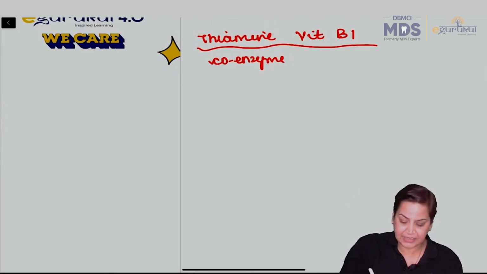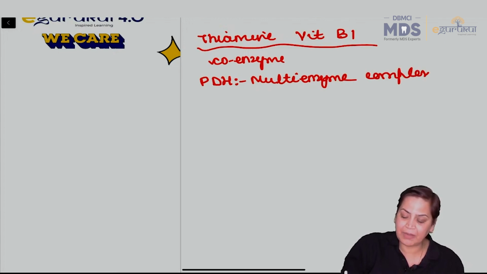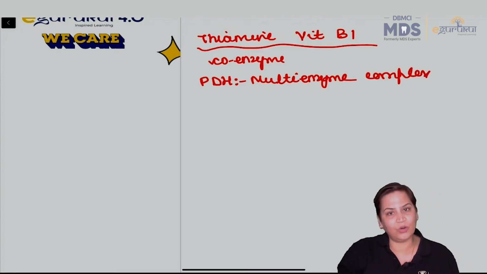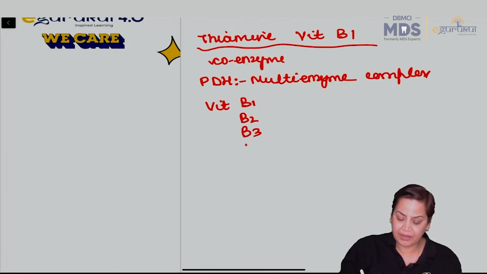Now this PDH is an example of a multi-enzyme complex. And always remember, multi means many; it cannot work alone. So what are the coenzymes? The 5 major coenzymes are vitamin B1, B2, B3, B5 and lipoic acid.